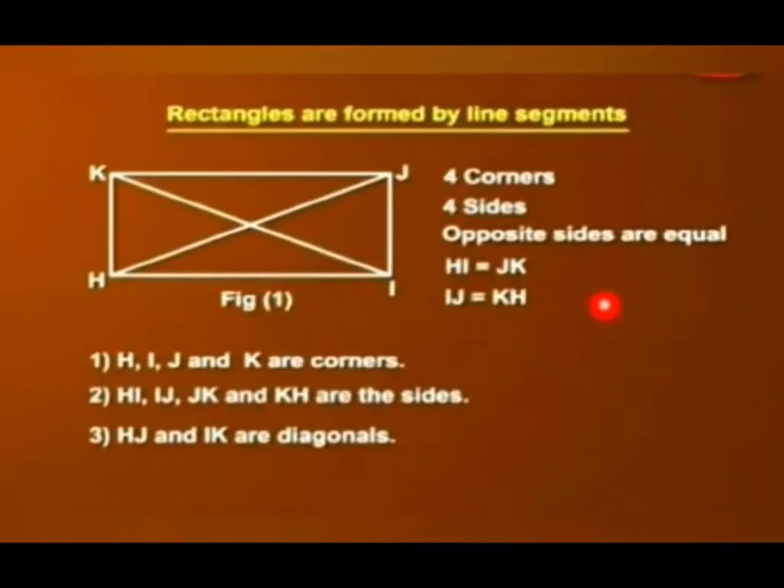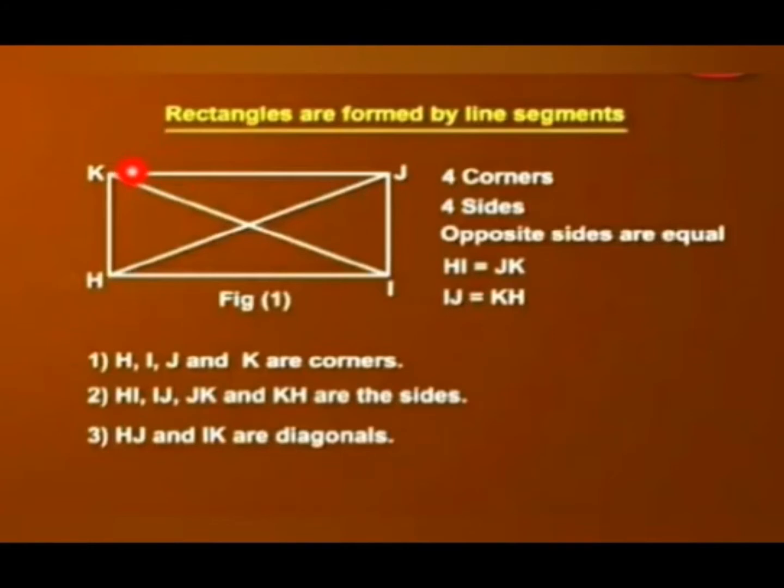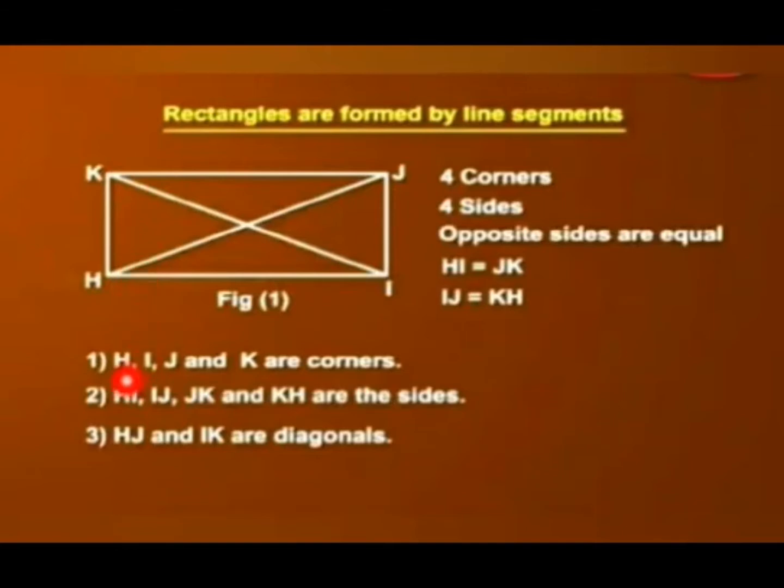Now, look at this figure. H, I, J, K are the corners, right? And HI, IJ, JK, KH are the sides. Right, children? So then HJ and IK are the diagonals here.